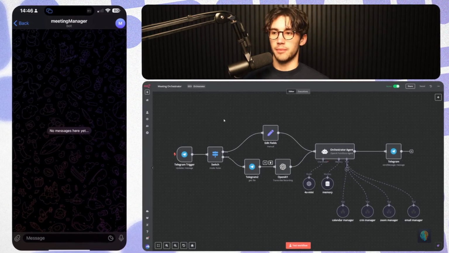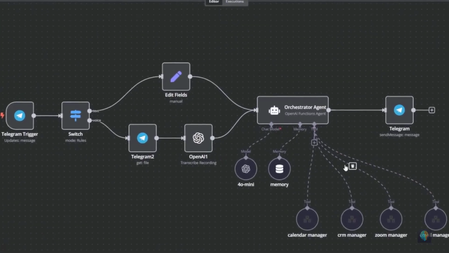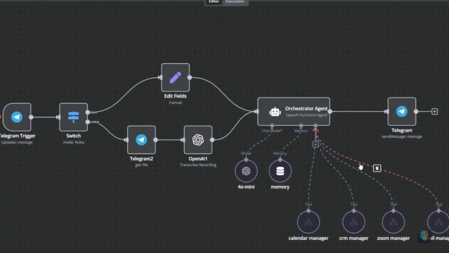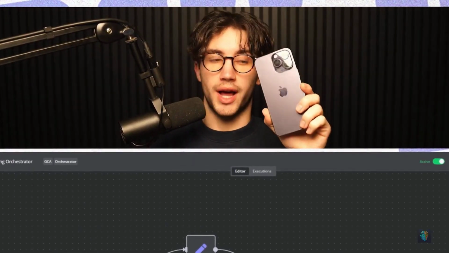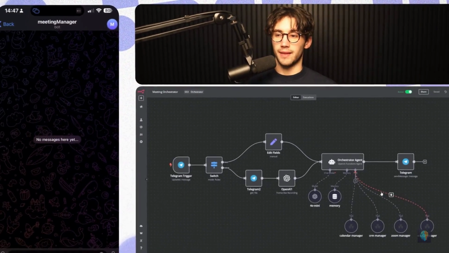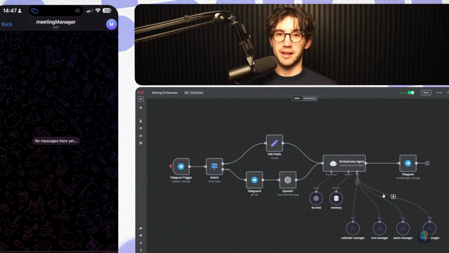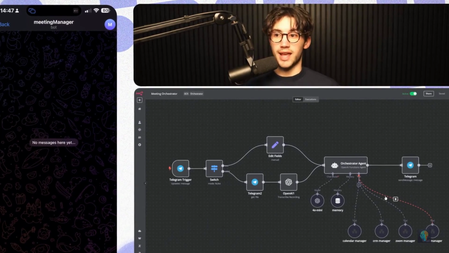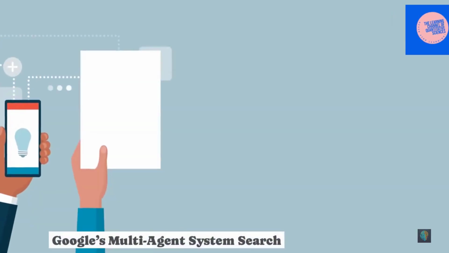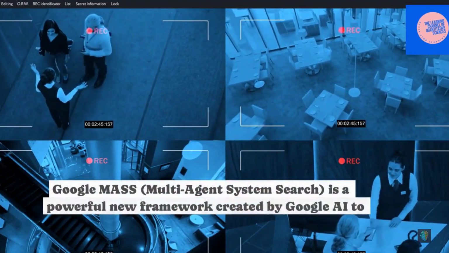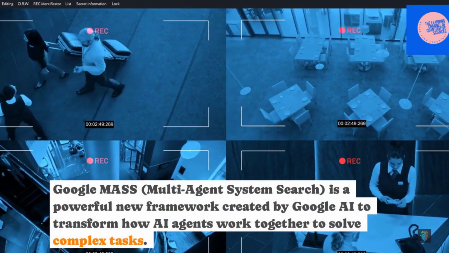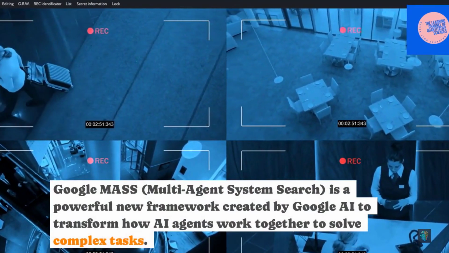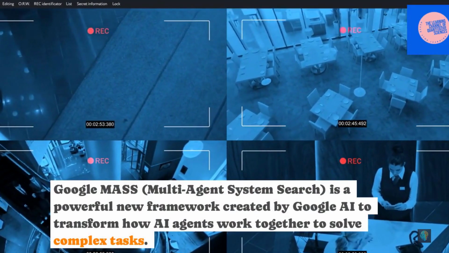First up, Google's MAS framework. MAS stands for Multi-Agent System Scheduler, and it may just be the most underrated leap towards superintelligence we've seen so far. Let's unpack that. Take a look. Google's Multi-Agent System Search, Google MAS, is a powerful new framework created by Google AI to transform how AI agents work together to solve complex tasks.